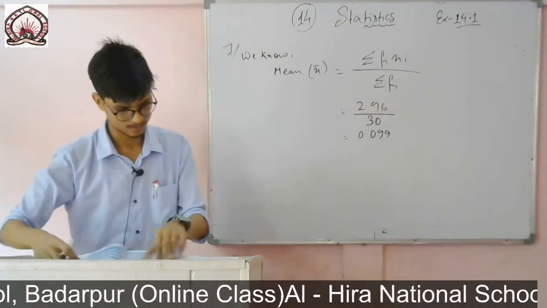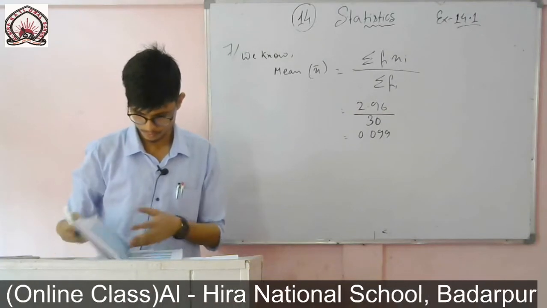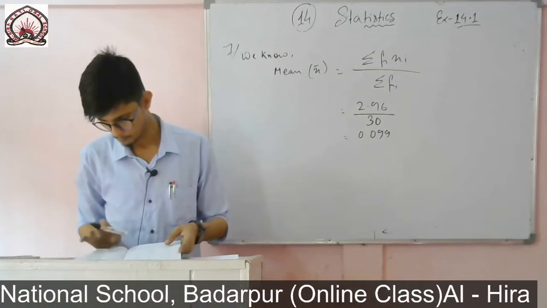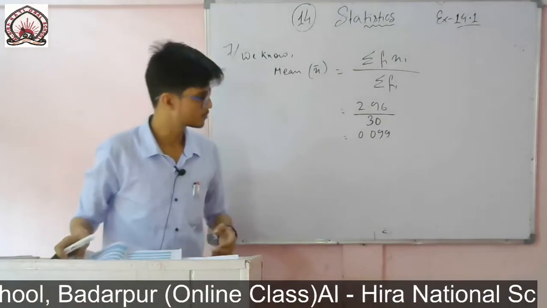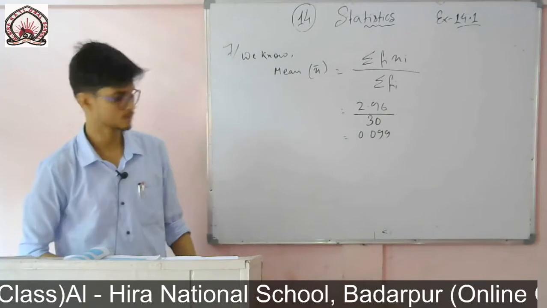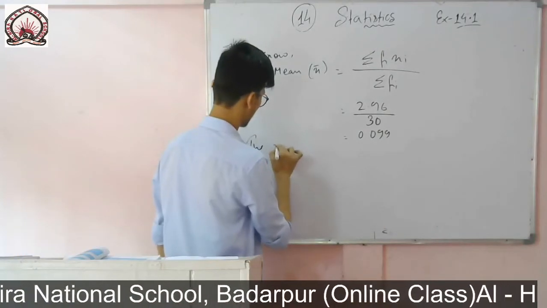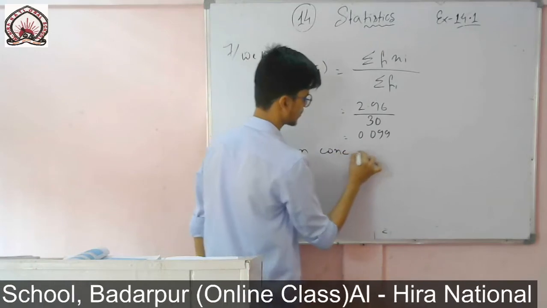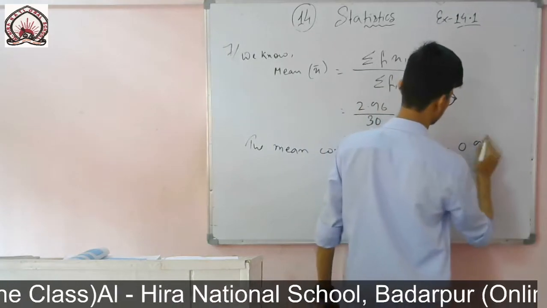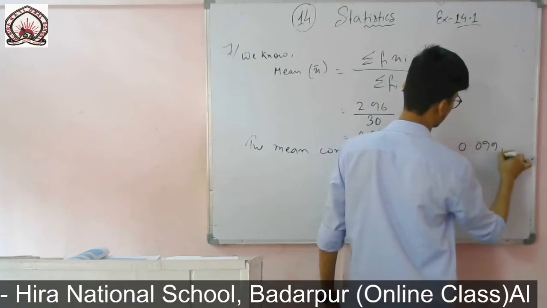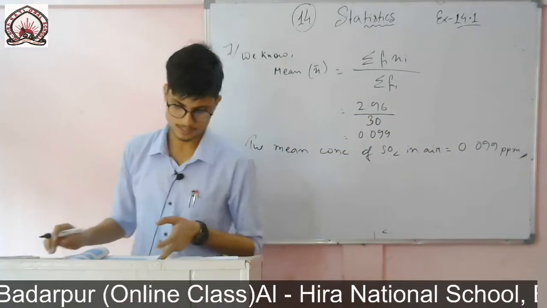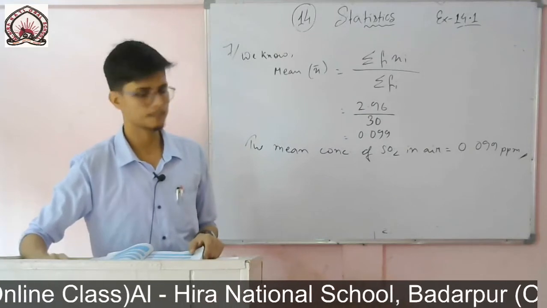Let me check whether the answer is matching or not. Exercise 14.1, question number 7. Yes, it is correct, 0.099 parts per million. So you write, therefore the mean concentration of SO2 in air is equal to 0.099 parts per million.